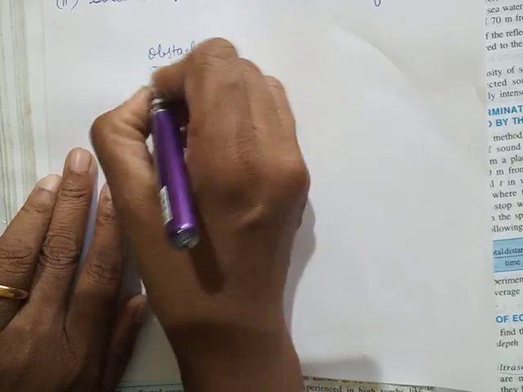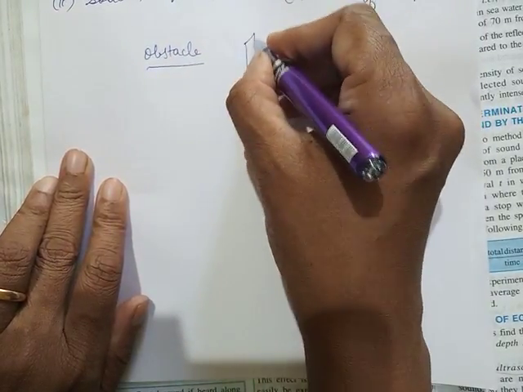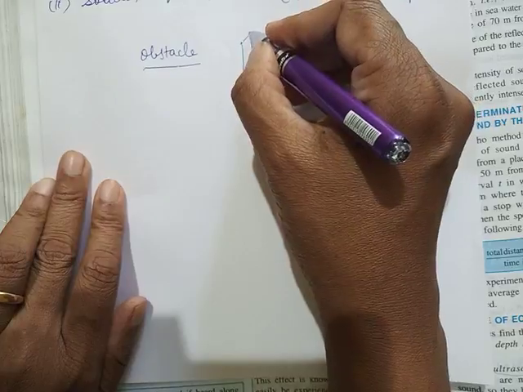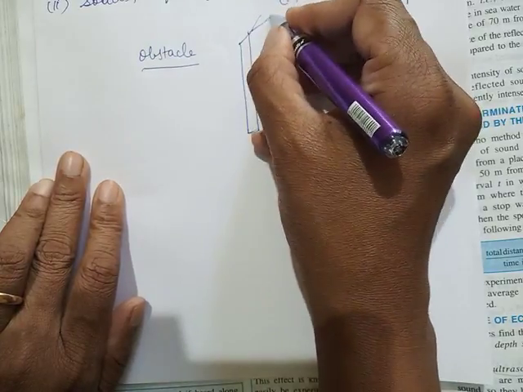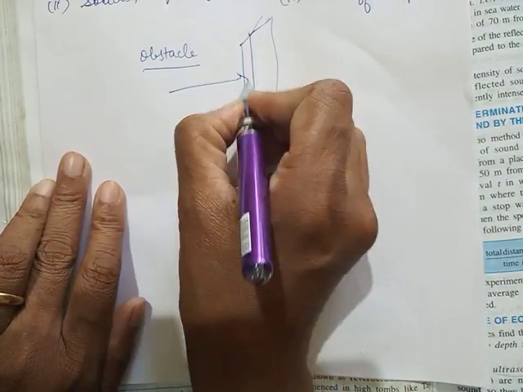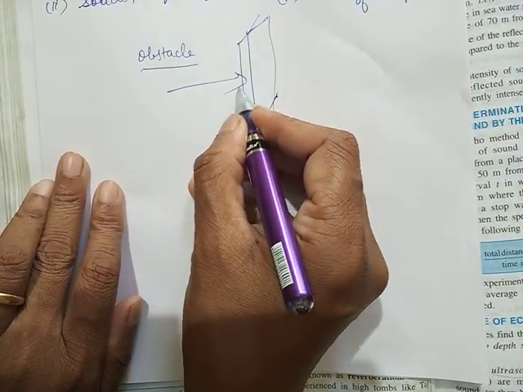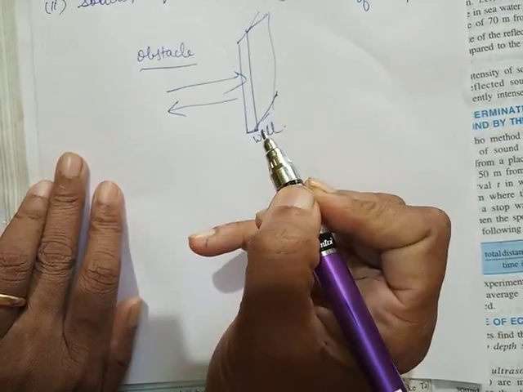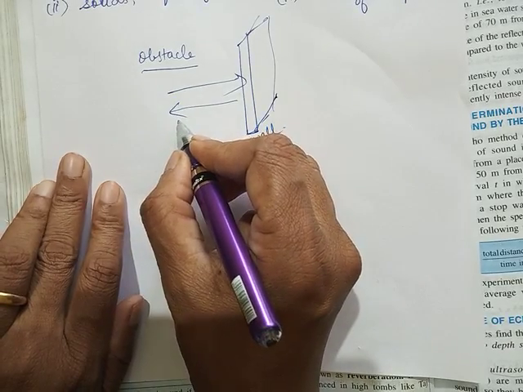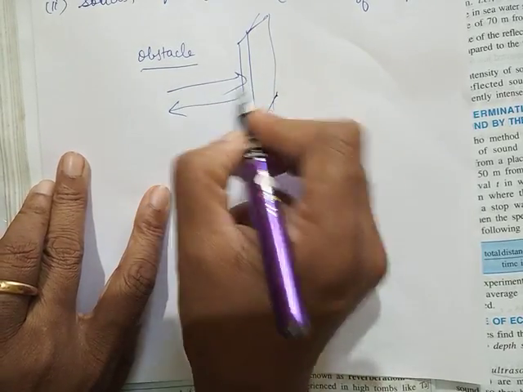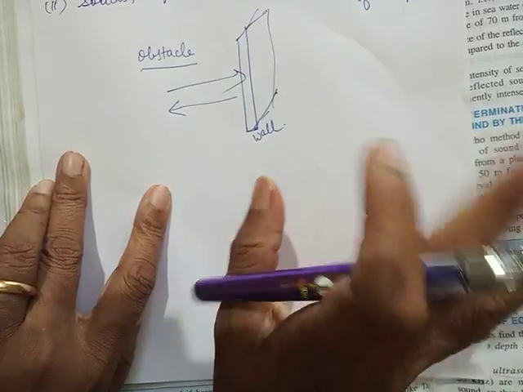The obstacle may be a wall or a cliff or something. So when the sound hits a wall or a cliff or something, it can get reflected. So whenever there is an obstacle, sound gets reflected.